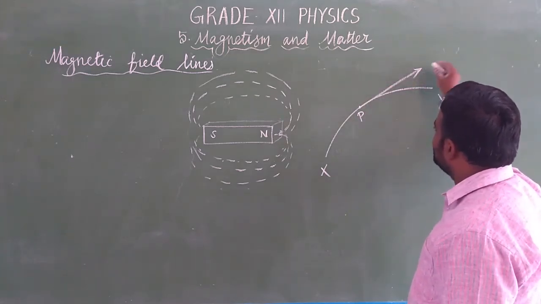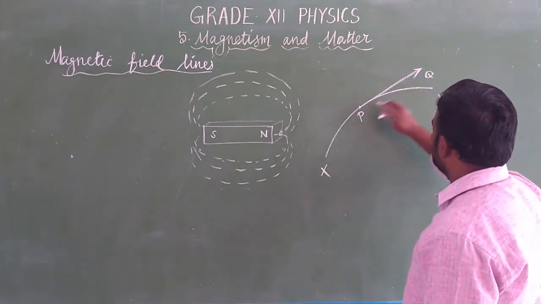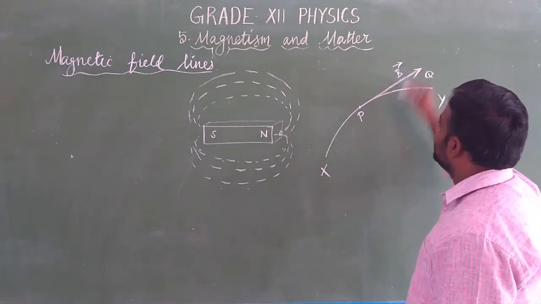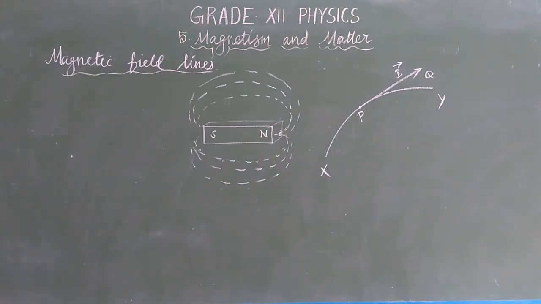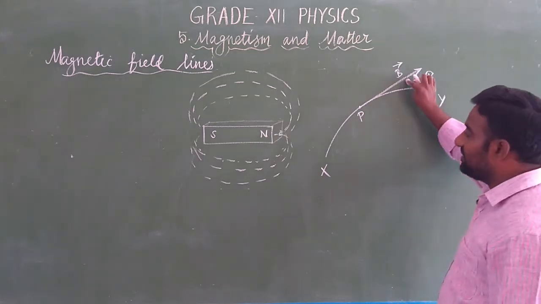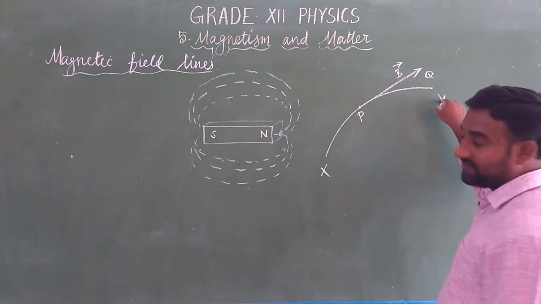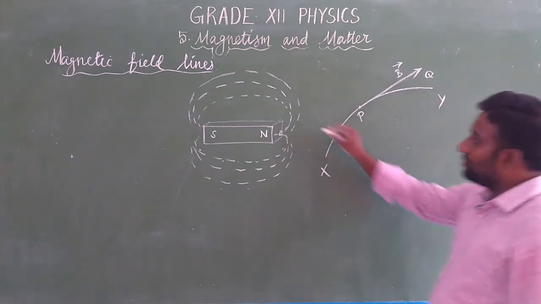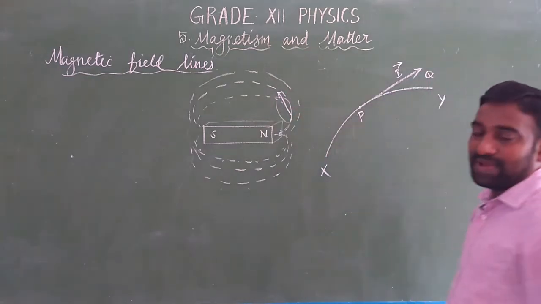The tangent PQ touches the curve XY at P. In this diagram, XY is the magnetic field line and PQ is a tangent to the curve that represents the magnetic field line. So PQ is a small part of the curve. இது மேல ஒரு tangent போட்டோம்னா அதுதான் the direction of the magnetic field.